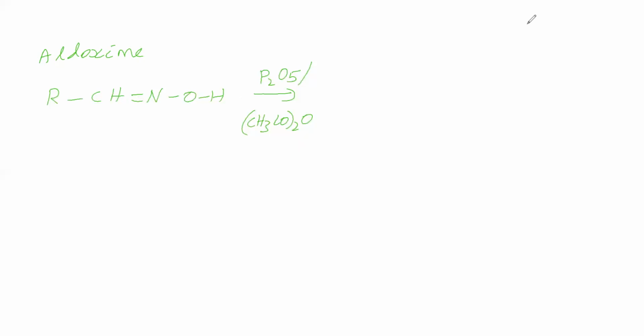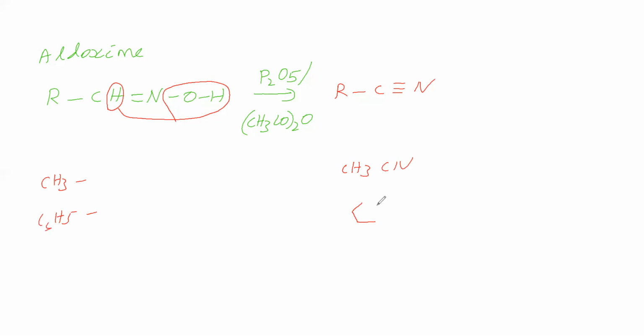Now in this case, water is removed, that is, this H and this OH are removed as water. So we are getting a cyanide. So aldoxime, on adding a dehydrating agent, goes for dehydration and gives cyanide as the product. In the place of R, if you take CH3, we will get CH3CN. In the place of R, if you take C6H5, we will get benzonitrile.